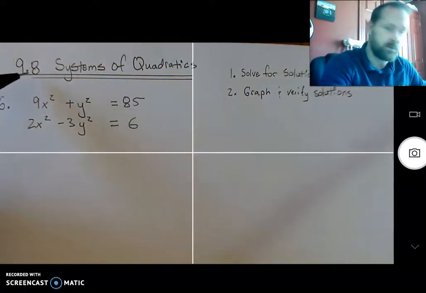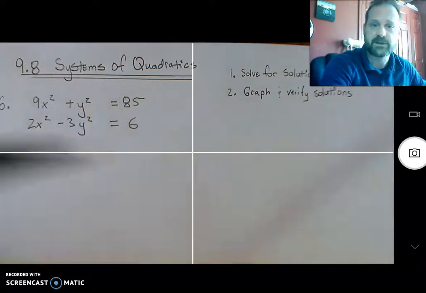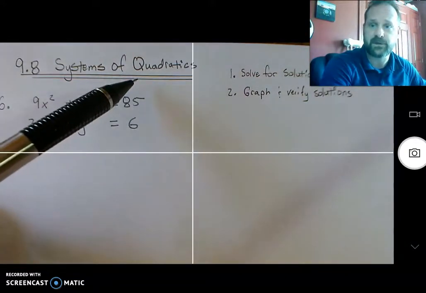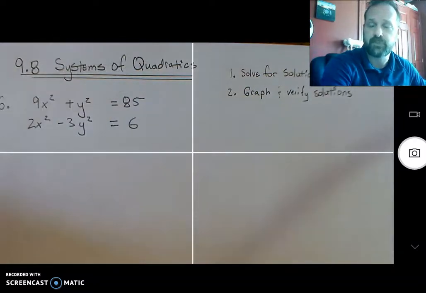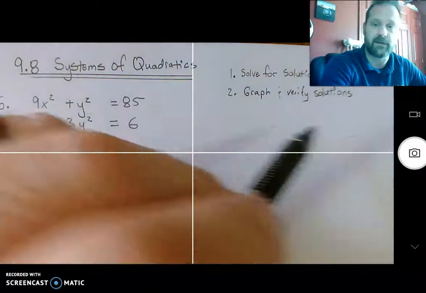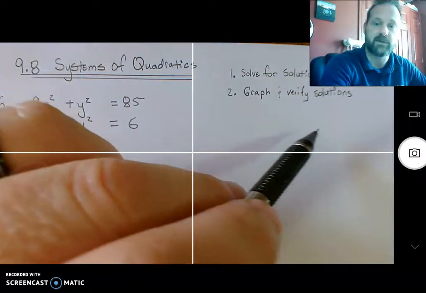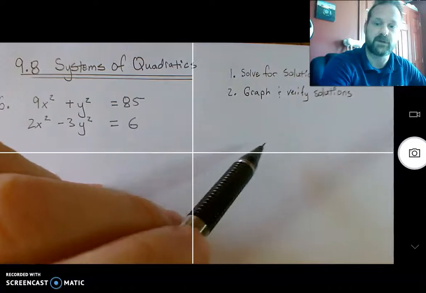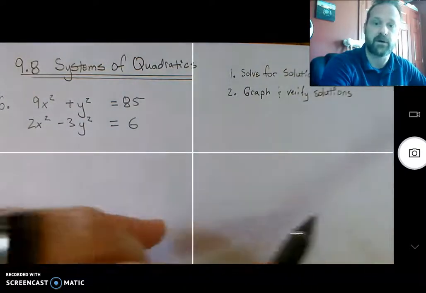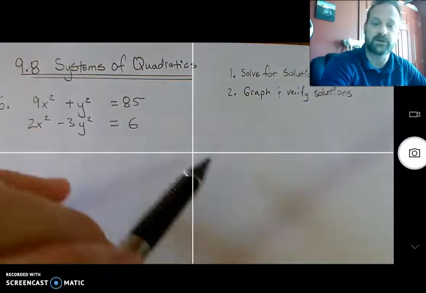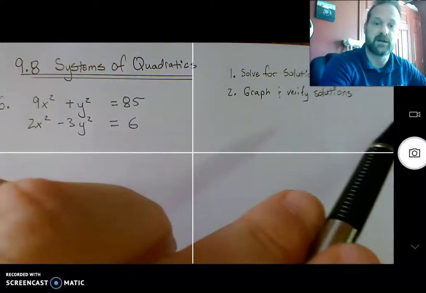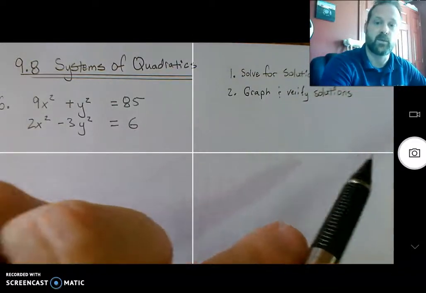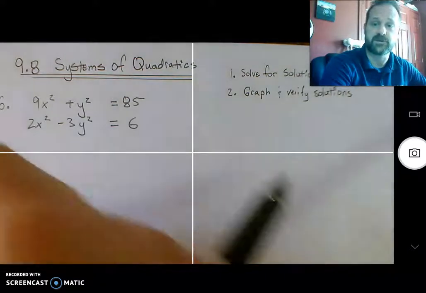All right. So 9.8, systems of quadratics. Essentially, we are taking these quadratic relations that we've been doing, parabola, hyperbola, ellipse, or circle, and we are wanting to find where they intersect. So the book talks about the Earth here, and then if we had a meteor coming, what's going to happen with that? Will that meteor intersect with our elliptical path around the Earth as it travels around the sun? And if this meteor's coming in out of nowhere, will it intersect our path with the gravitational forces from the sun?